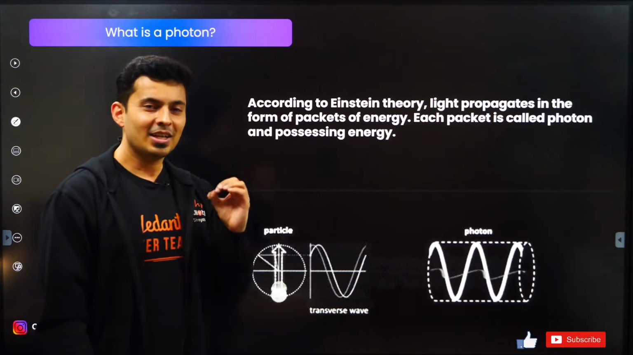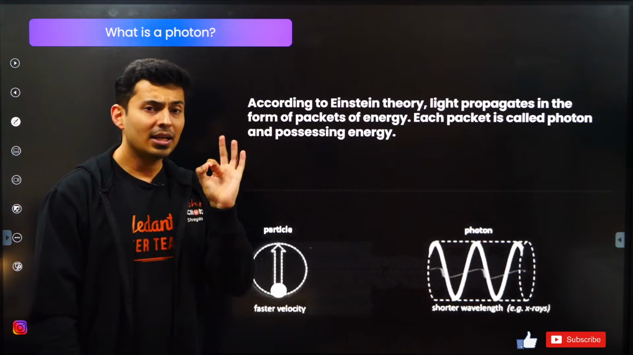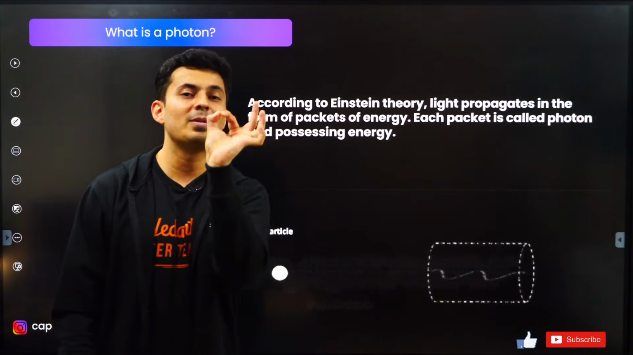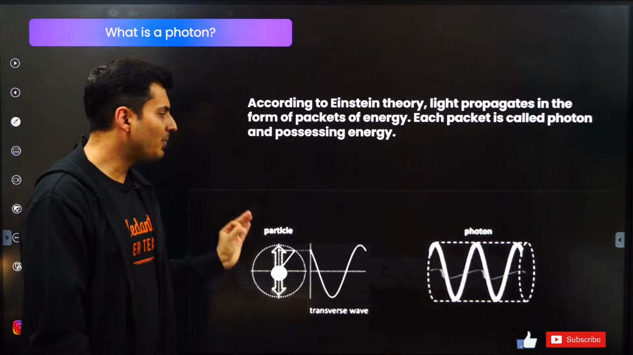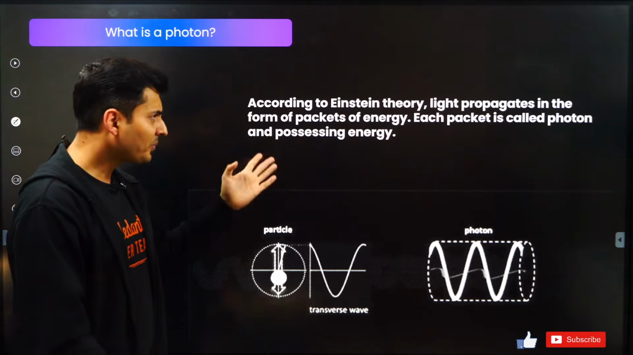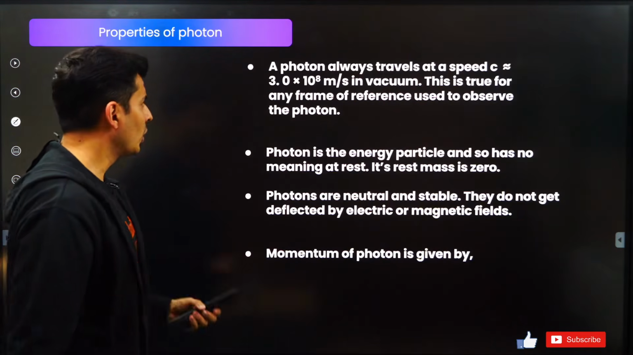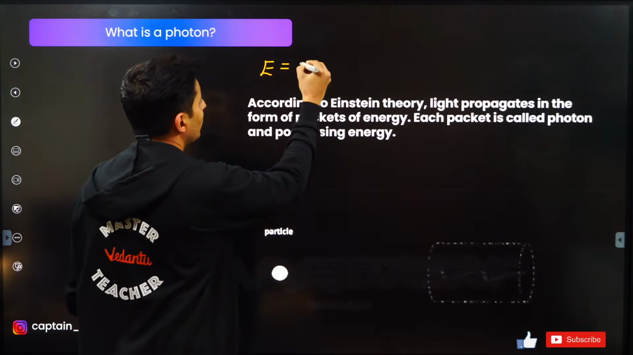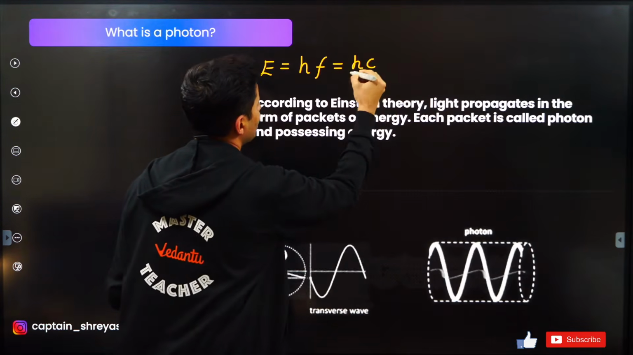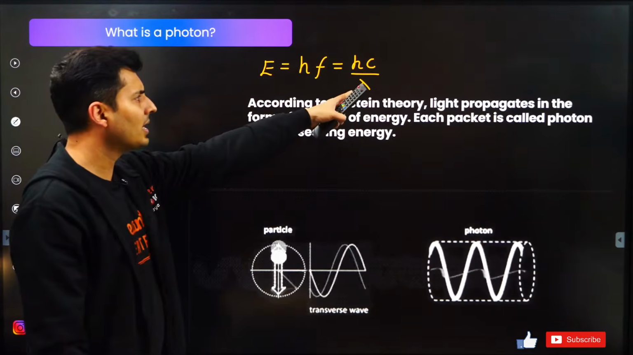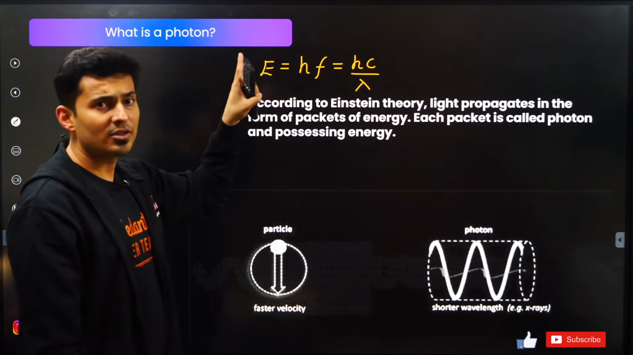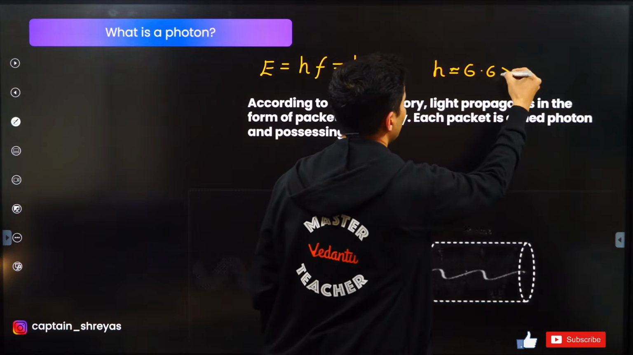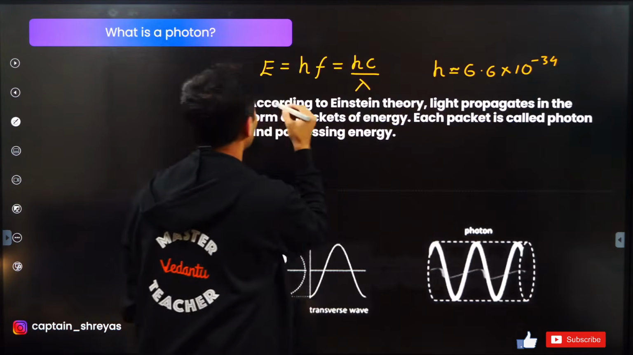The particle of light is called the photon. In fact, light is a carrier of energy. This energy does not flow continuously, but in small packets. These packets of energy are called photons, and each photon has an energy equal to h into f, or just hc divided by lambda. f is frequency, c is speed of light, lambda is wavelength, h is Planck's constant. The value of Planck's constant is roughly 6.6 into 10 to the power minus 34 SI units.